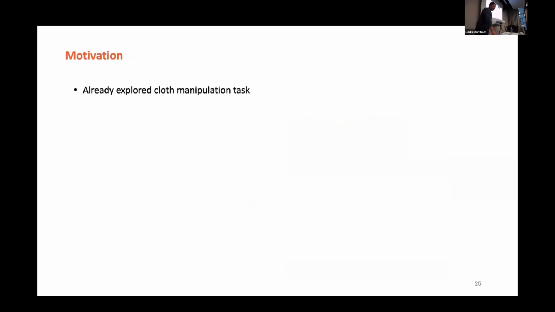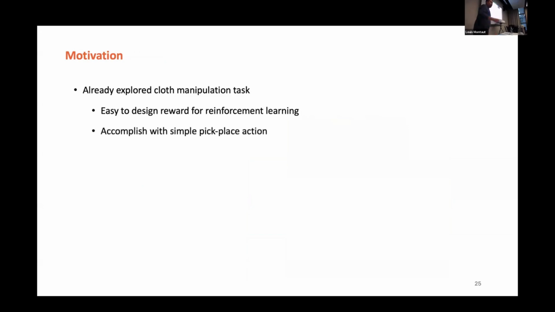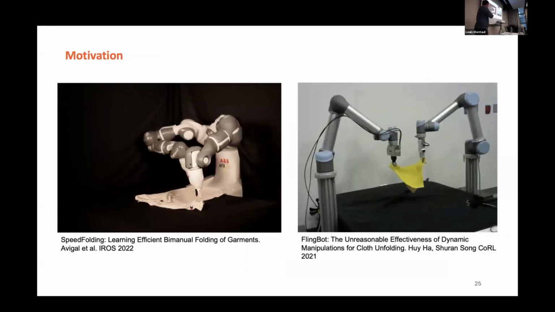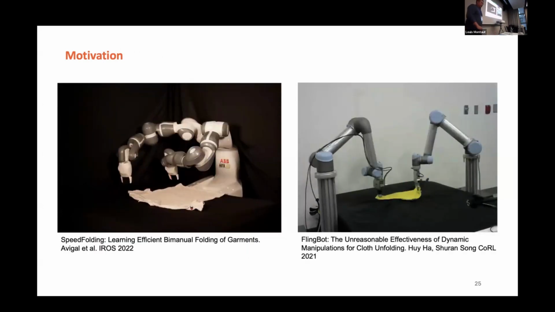So there are already a bunch of cloth manipulation tasks that are mainly about folding and unfolding a t-shirt. These are kind of easy to implement because they're easy to design rewards for the RL, and all those actions are actually associated with simple grasp and move, or grasp and pick-and-place actions. And it makes it easy for robot data collection at low cost. Some related works, for example, spreading, folding, and flipping bots, are there.